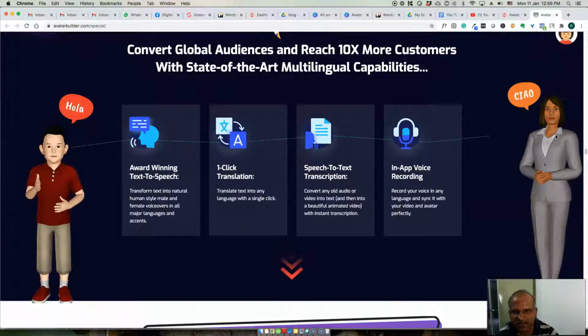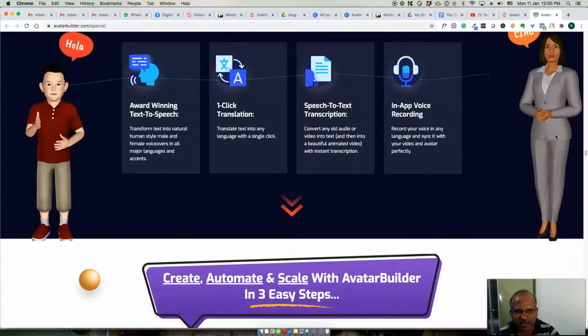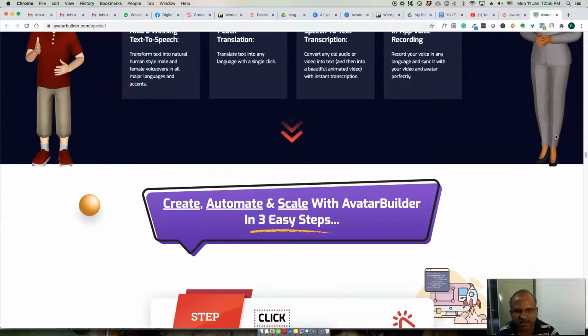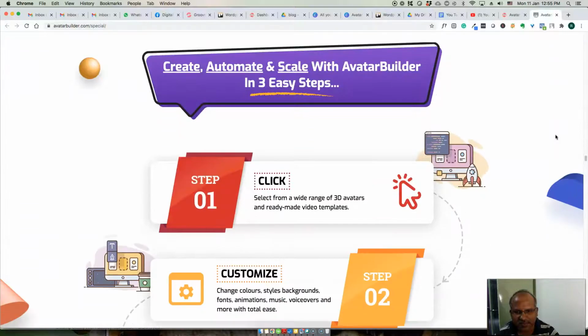So it's basically award-winning text-to-speech. There is a text-to-speech available. It will also translate text into any language. It has single-click speech-to-text transcription and in-app voice recording. You can also record your voice if you don't like text-to-speech.